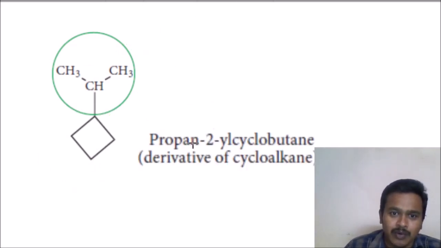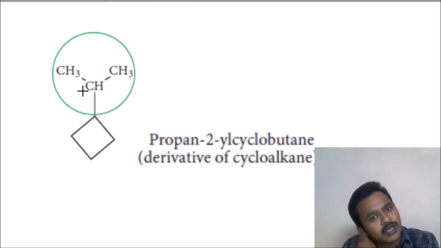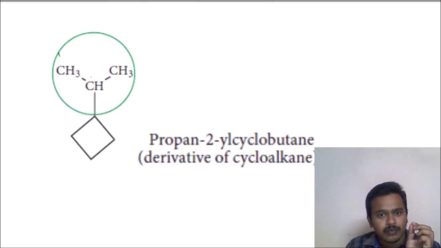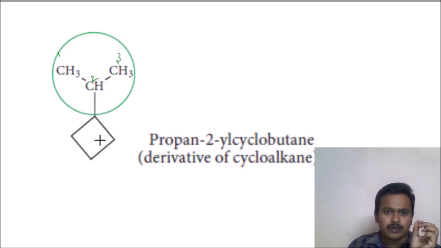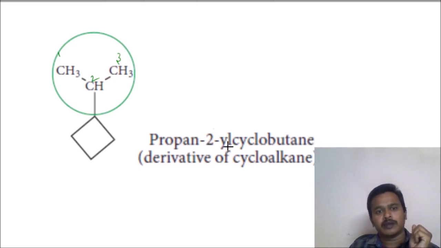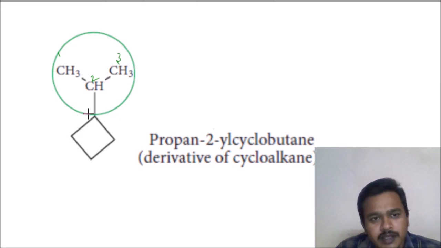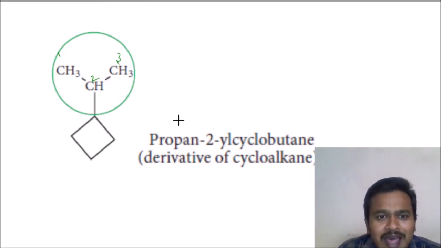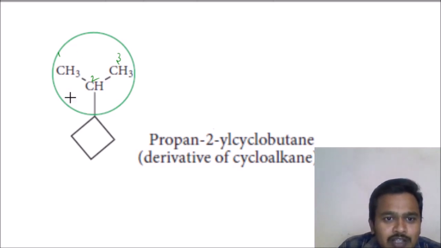See, propane 2-yl. Propane has 1, 2, 3 carbons, attached at the second position. Propane-2-yl cyclobutane. We can also write this as an isopropyl group.